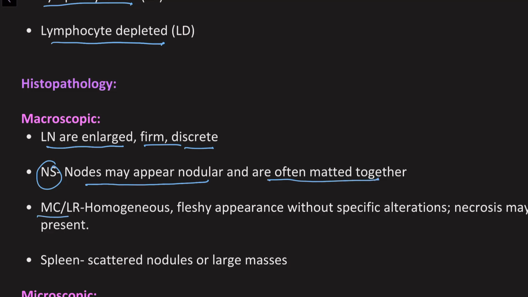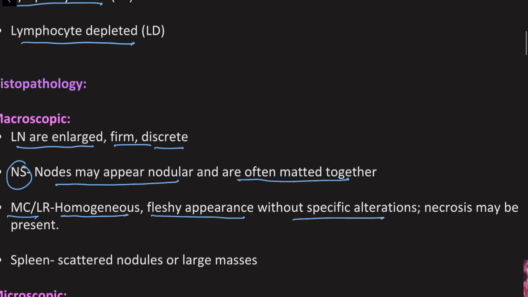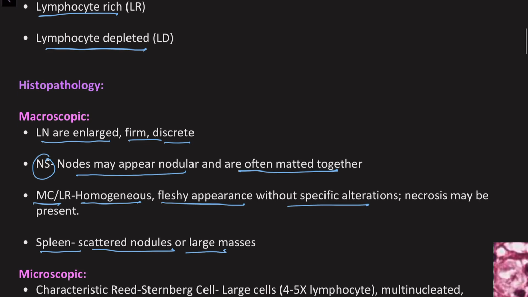Whereas in the mixed cellularity and the lymphocyte-rich subtype, they are homogeneous with a fleshy appearance without any specific alterations, and necrosis may be present, especially in the areas that have a large amount of tumor cells. If there are any splenic lesions, there can be scattered nodules, or they can present as large masses in the spleen. Now coming up to microscopy.